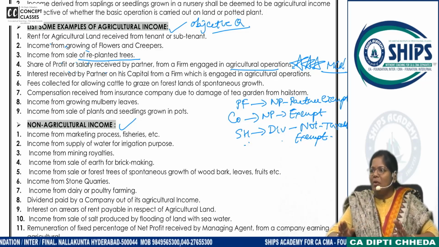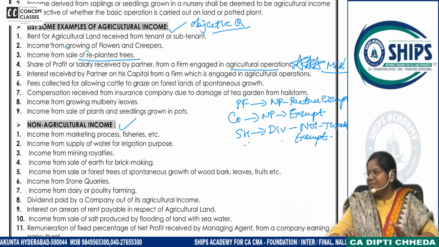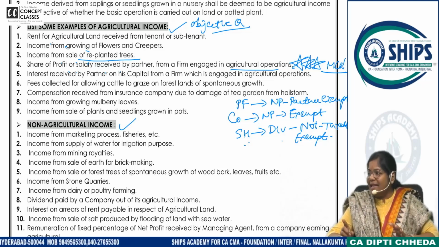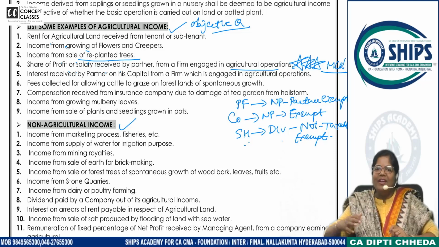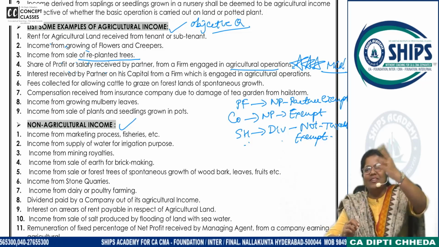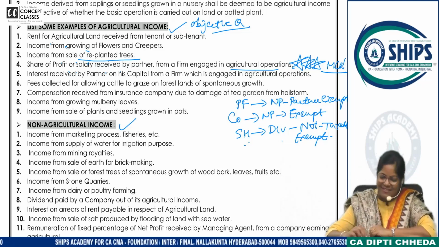Partnership firm getting profits, exempt. Partner getting salary, exempt. Shareholders getting dividend, taxable. The path became a bit long, no? You are the shareholder of a company. That company is doing agricultural activity. Right.